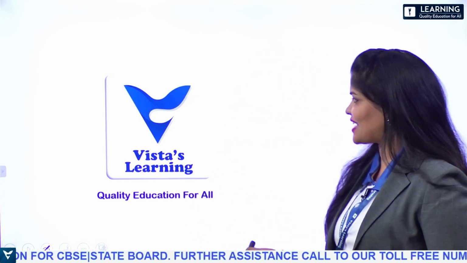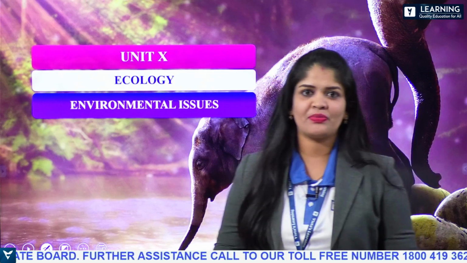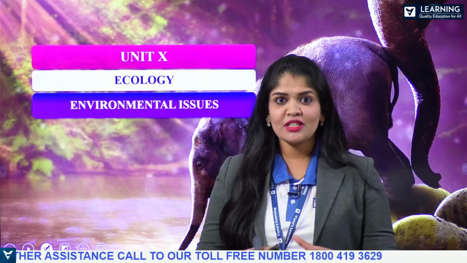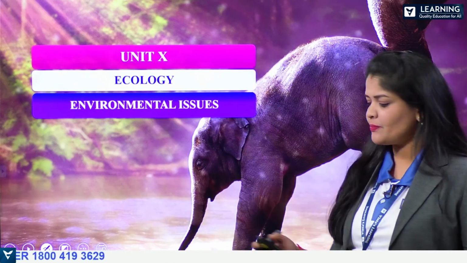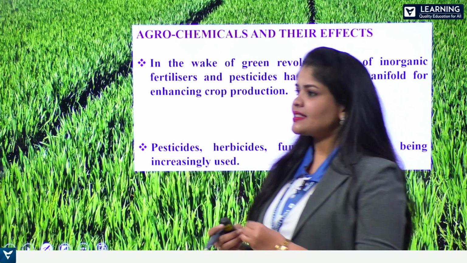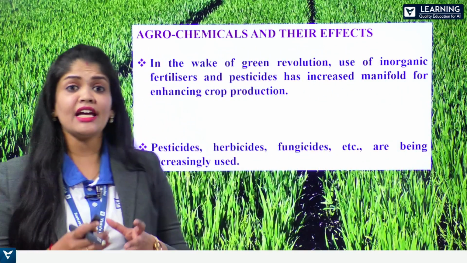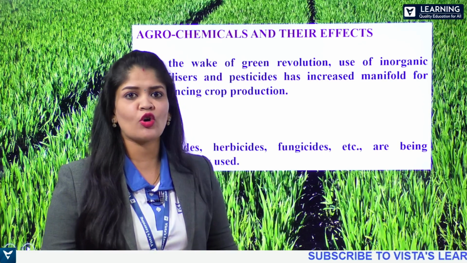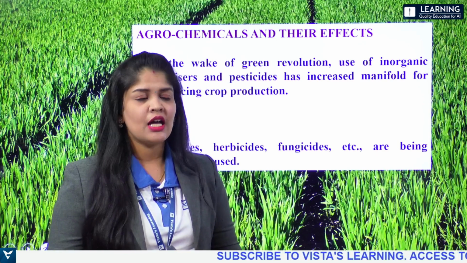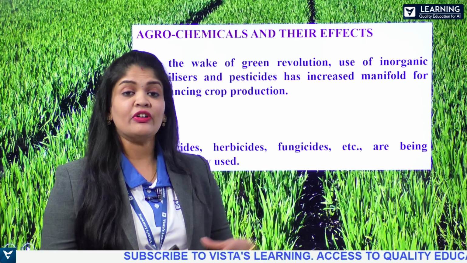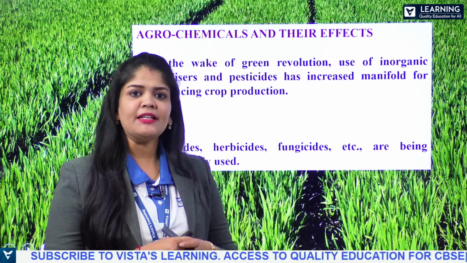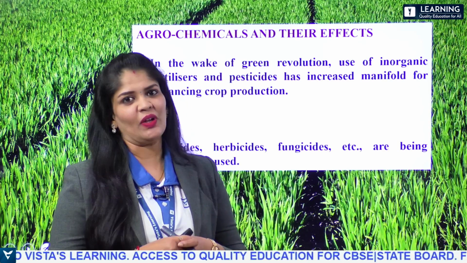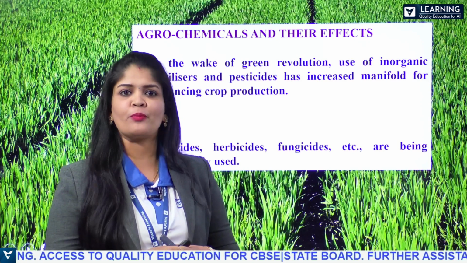Now, let's start today's session. In this series, we have been discussing the chapter Environmental Issues, which comes under the unit Ecology. Today's class, let's discuss the effects of the excessive usage of agrochemicals. We are well aware of the green revolution, and it contributed a lot to improving crop production.